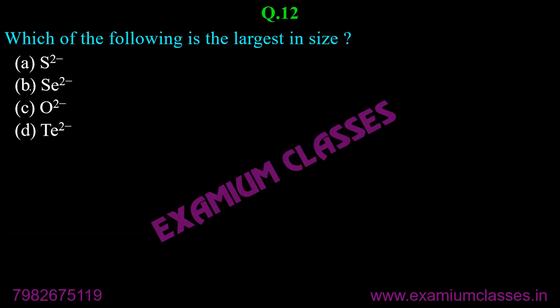Shivangi, correct. Karan, correct. Good. Basically, these are all group 16 elements.